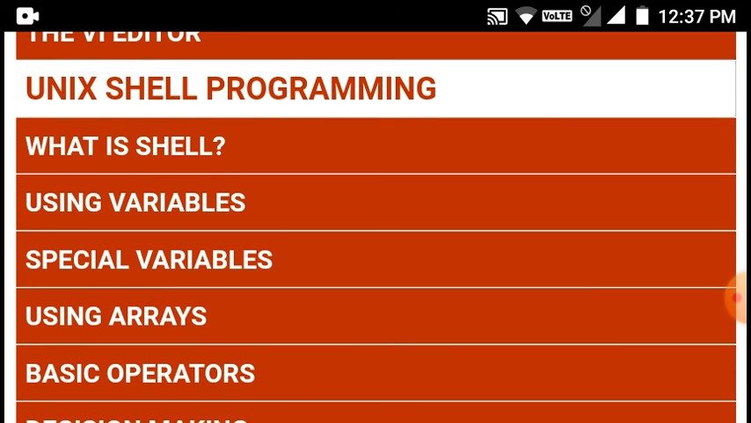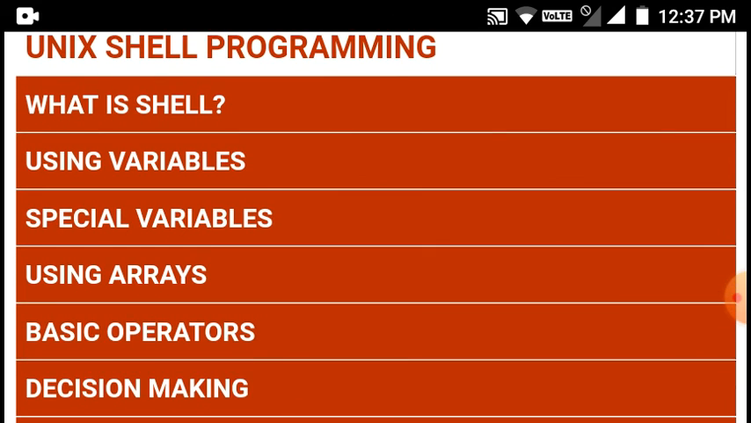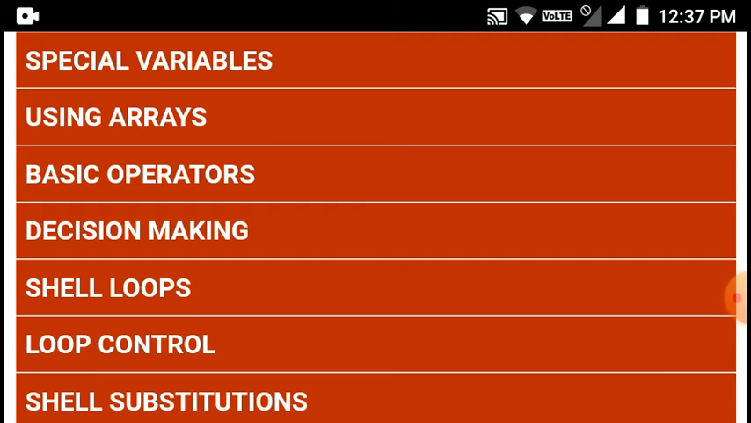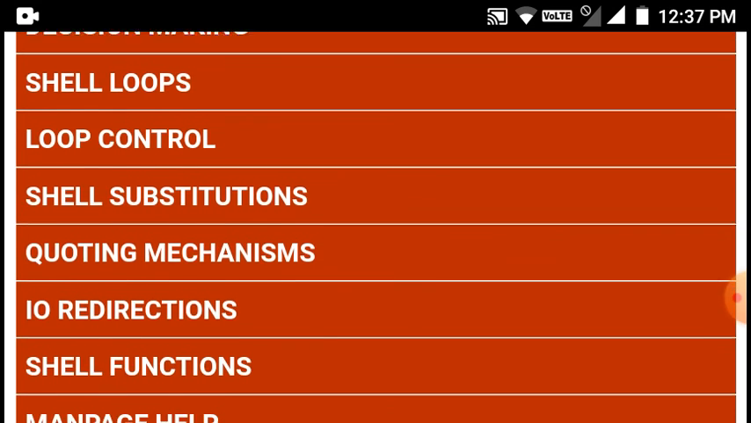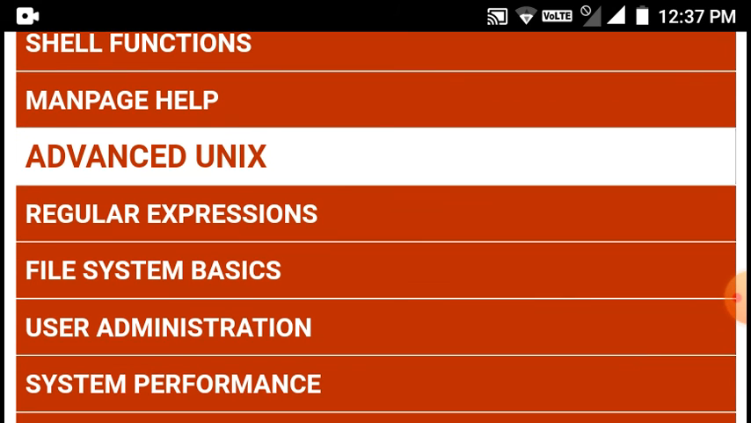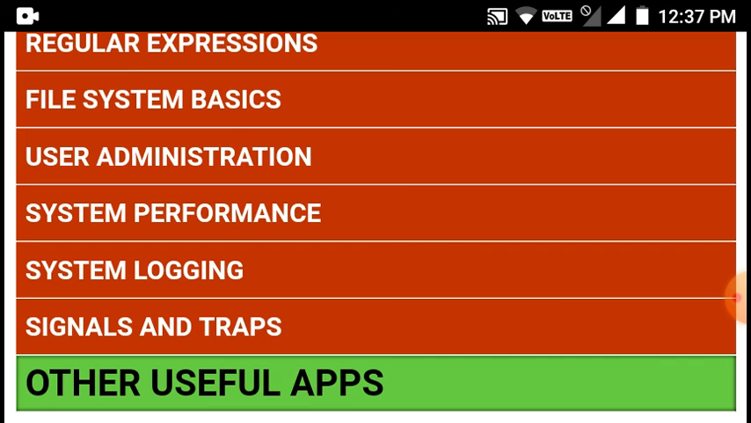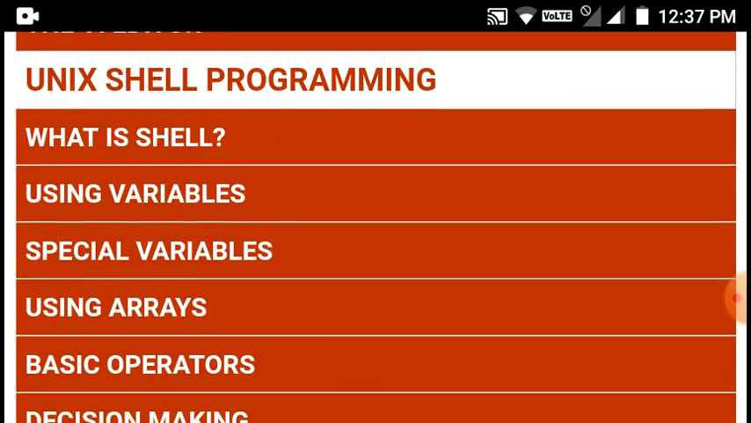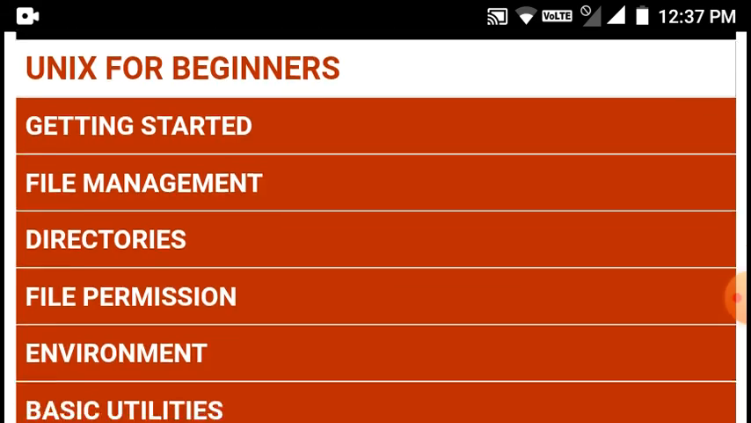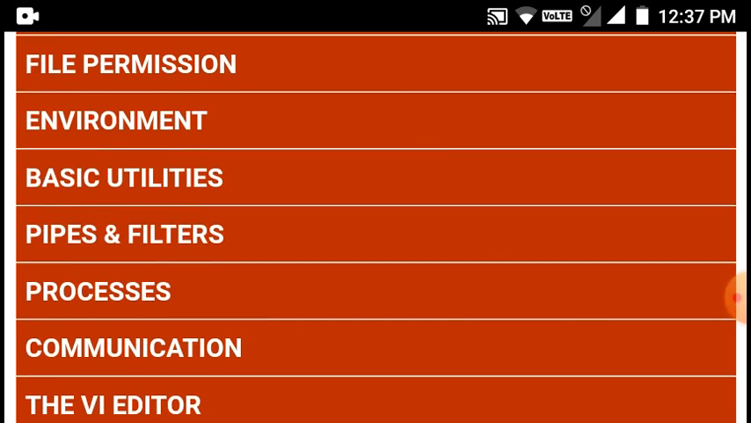What is shell? I told you the different kinds of shells are there. Different shells means it's a kind of core of zeros and ones which are managing all the different kinds of variables and other things: using arrays, basic operations, decision making, shell loops, loop control, shell substitution, IO redirection, shell functions, man help, file system basics, system performance, system logging, signals and traps. Signals and traps are like particular kinds of signals that are there. So Unix shell programming, you can do a shell program.